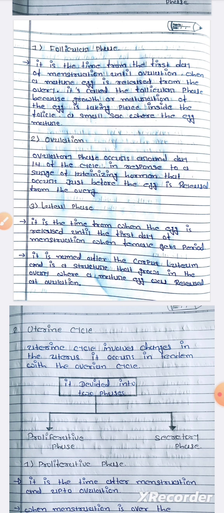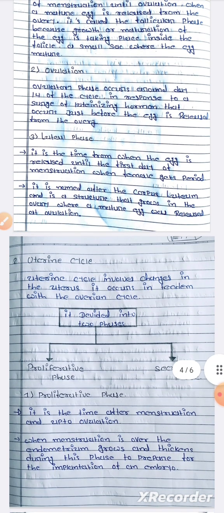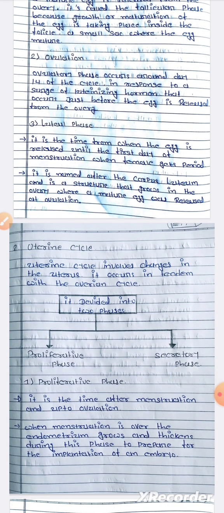The third phase is the luteal phase. It is the time from when the egg is released until the first day of the menstruation, when the female gets her period. It is named after the corpus luteum, a structure that grows in the ovary where a mature egg was released at ovulation.